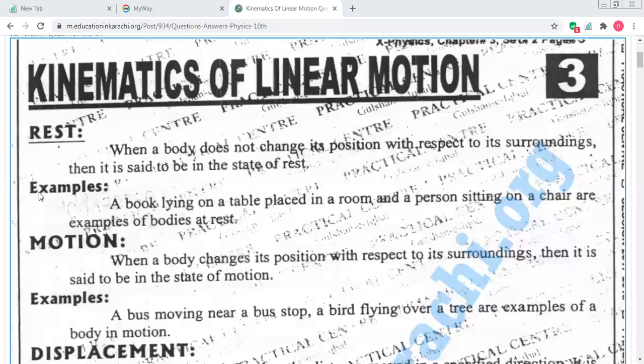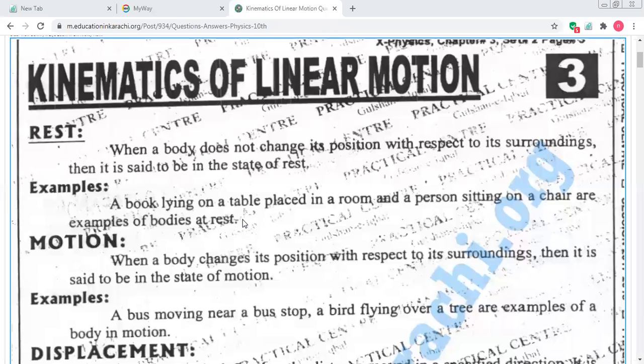Let's suppose, you can see the example: a book lying on a table placed in a room, and a person sitting on a chair are examples of bodies at rest. Or the fan is not moving, the car is standing in a courtyard, the fan is off, the washing machine is off.